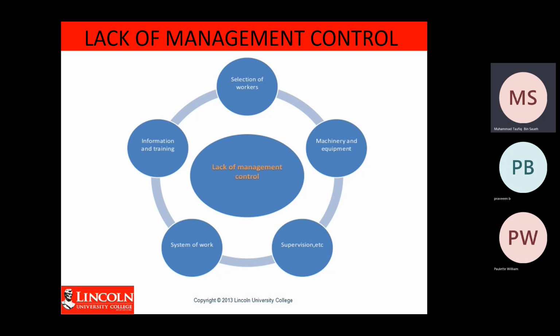And then machinery and equipment. You didn't maintain your machinery, or you use unsuitable machinery to do the job. This is also one of the reasons under lack of management control.